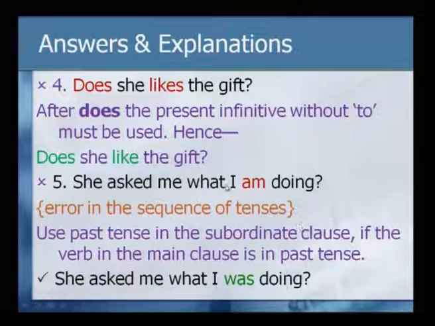If the verb in the main clause, she asked me, the principal clause, is in past tense, then here it should be in past form to be consistent with the main verb. So, the correct form will be she asked me what I was doing, because this past form agrees with the past tense form before in the main clause, that is asked.